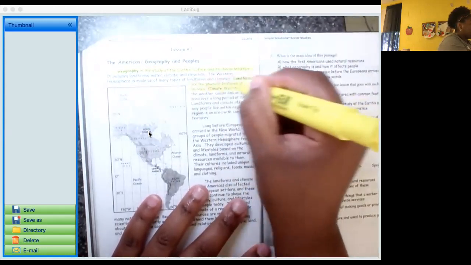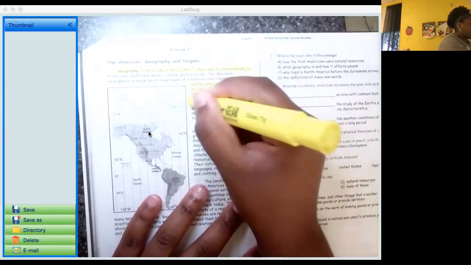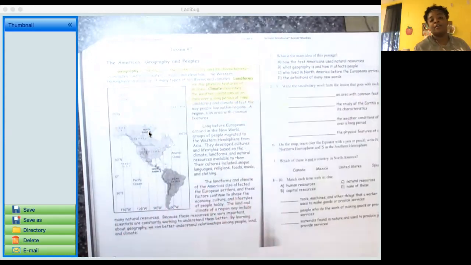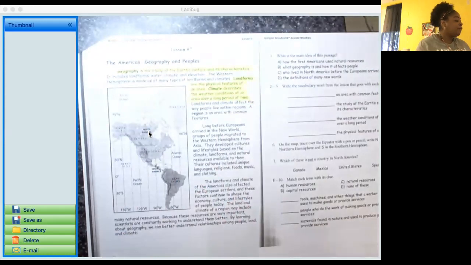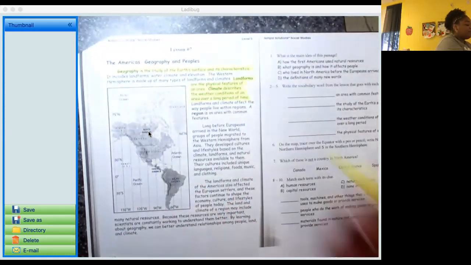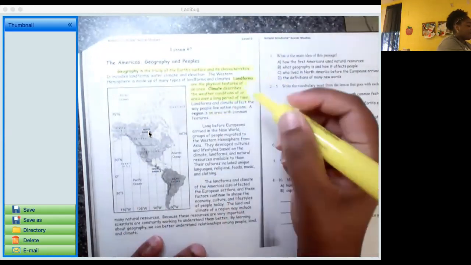And climate describes the weather conditions over a long period of time. Another vocab word that we need to highlight. Landforms and climate affect the way people live within regions. A region is an area with common features. Another vocab word.